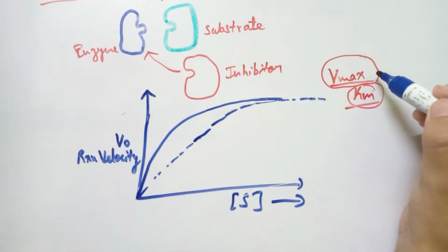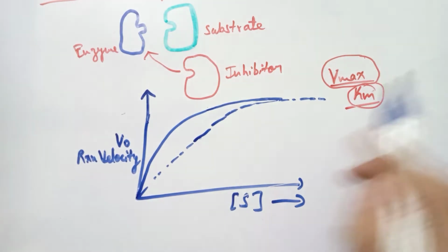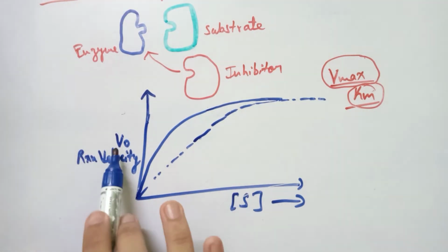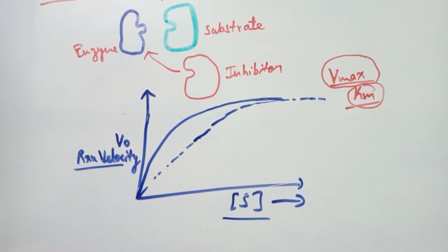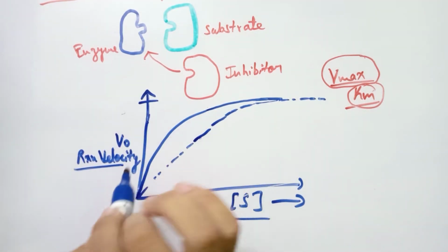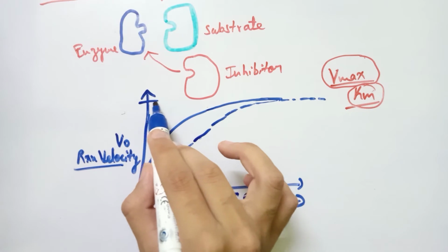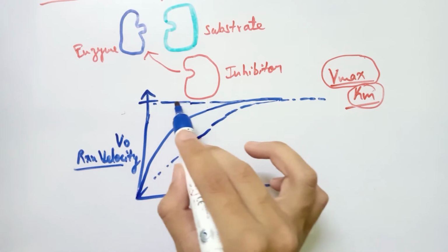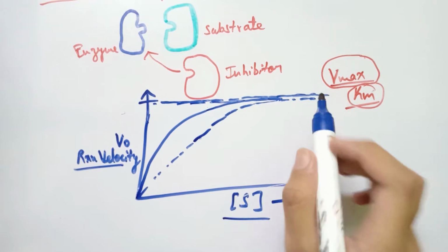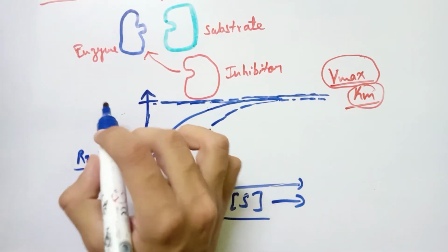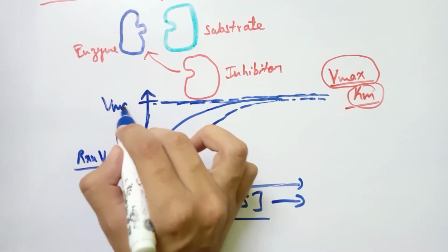In order to understand these two metrics, Vmax and Km, we will take the graph between the reaction velocity and the substrate concentration. Vmax is the maximum reaction rate that is achieved. Through the graph we can understand that this is the maximum reaction rate possible at this point, so this is taken as Vmax.